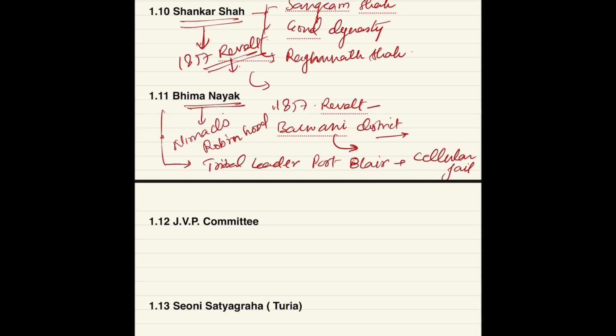And the tribe to which Bhima Nayak belongs is the Korku tribe. Check once, is it Korku or something else? Because as far as I know, I think it is Korku only. And if I am wrong, then please suggest the right name in the comment box.